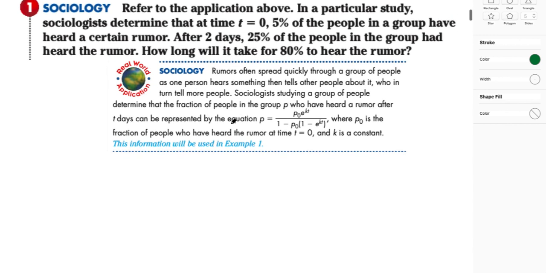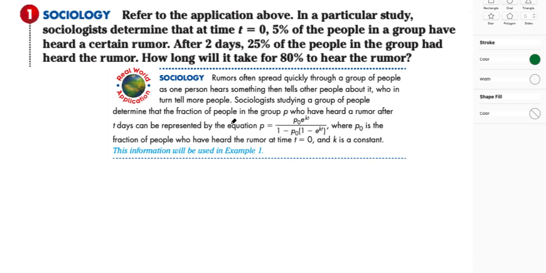Now, the information that we're given in the beginning of the chapter is that there's an equation that sociologists use in order to determine how long it would take for a rumor to spread amongst a population of people. So let's start here. Sociologists studying a group of people determined that the fraction of people in the group P who have heard a rumor after T days can be represented by this equation, where P sub 0 is equal to the fraction of people who have heard the rumor at time T equals 0, and K is a constant. So we need to do a little bit of calculating here in order to figure out what K is and see if we can calculate this value.